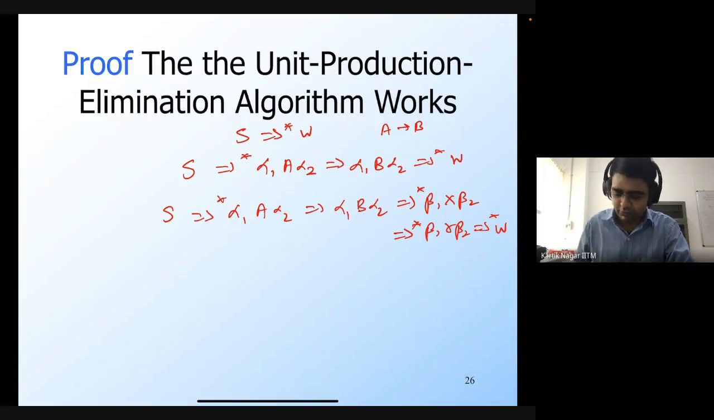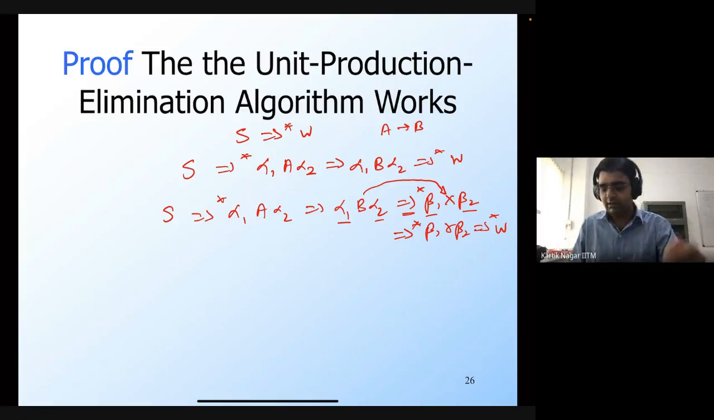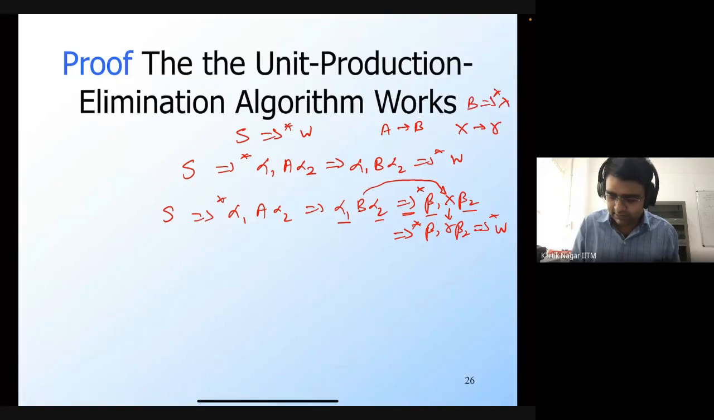So at this point, in these derivation steps, this alpha 1 goes to beta 1, and from alpha 2 I derive beta 2, while this B may change through some other unit production rules to X. So this may happen. There may be other unit productions which involve B. But at some point I must use a non-unit production. So this is the point where I'm using a non-unit production. So I have a production rule of the form X generates gamma, and from B I can derive X only using a sequence of unit productions.